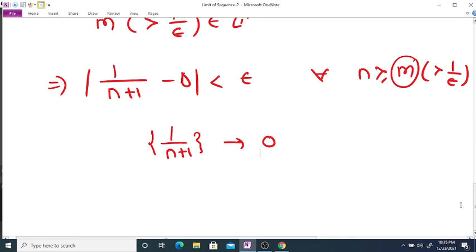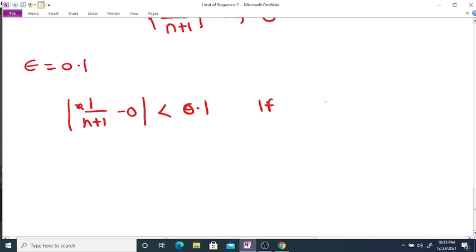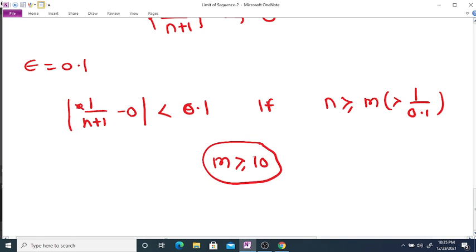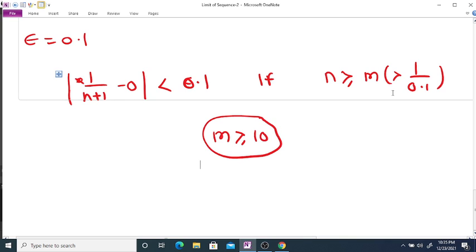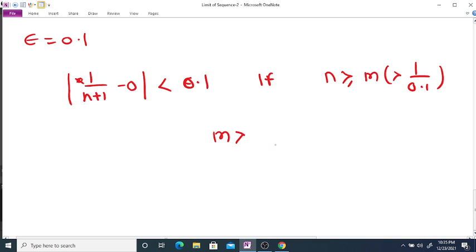0. In particular, if we take here epsilon is equal to 0.1, then the distance between the sequence and limit is less than 0.1 if we select n greater than or equal to m, which is greater than 1 divided by 0.1, that is m greater than 10, since 1 divided by 0.1 is 10.